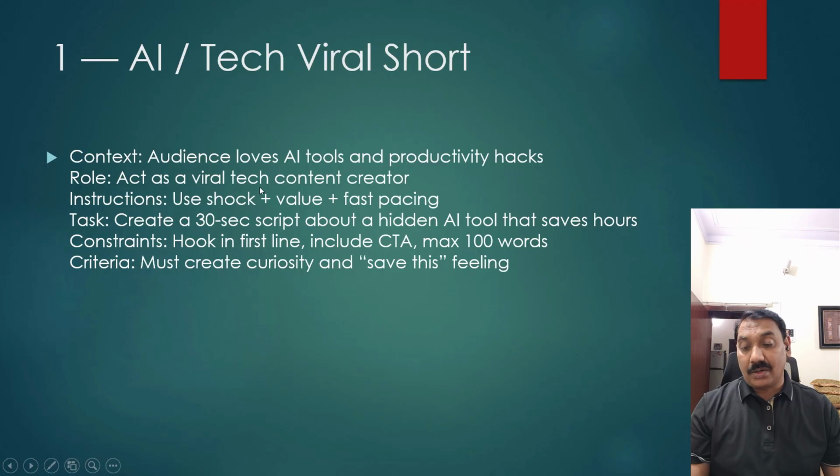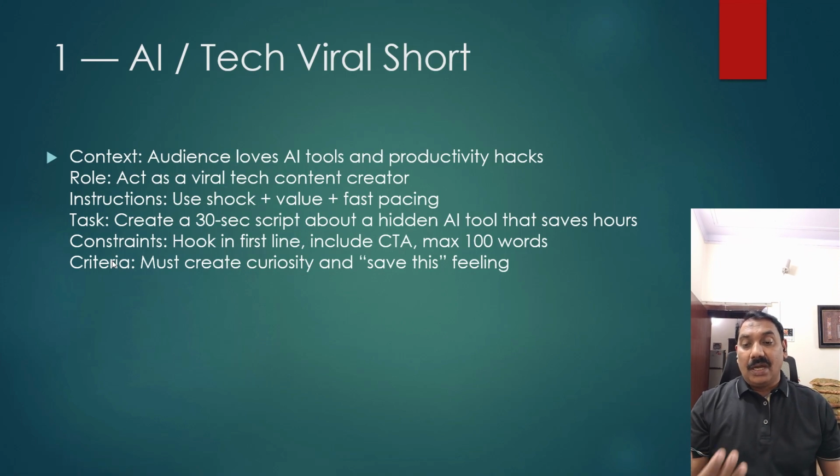So that is how I'm setting the context, and the role is: act as a viral tech content creator. The instruction is: use shock plus value plus fast pacing. The task is: create a 30-second script about a hidden AI tool that saves hours. The constraints would be: hook it in the first line, include a CTA of maximum 10 words, and it must create curiosity and a save-this feeling. That should be the criteria.